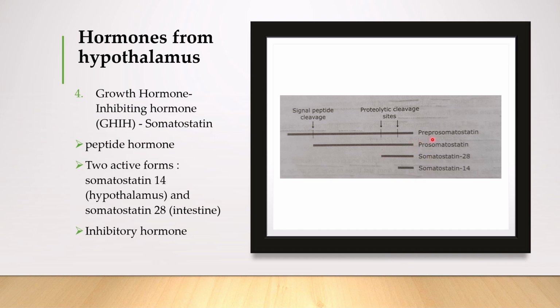In this figure, preprosomatostatin, which is an inactive form of somatostatin, has proteolytic cleavage sites and signal peptide cleavage. If these two cleavage sites are cleaved by proteolytic enzyme, preprosomatostatin is converted to prosomatostatin. This is also an inactive precursor of somatostatin. Further cleavage forms somatostatin 28 and further cleavage forms somatostatin 14. These two, 28 and 14, are the two active forms of somatostatin.